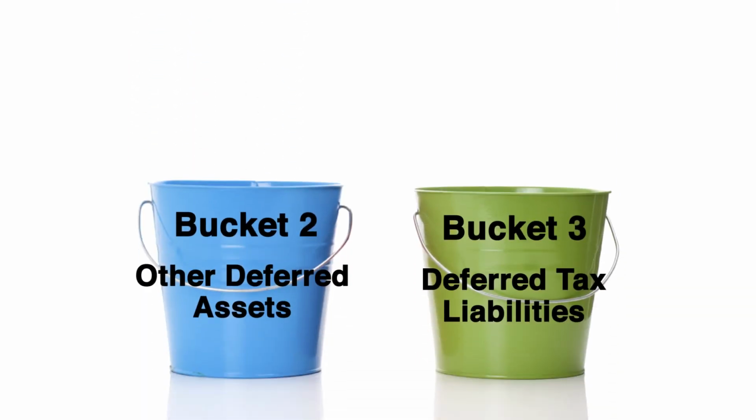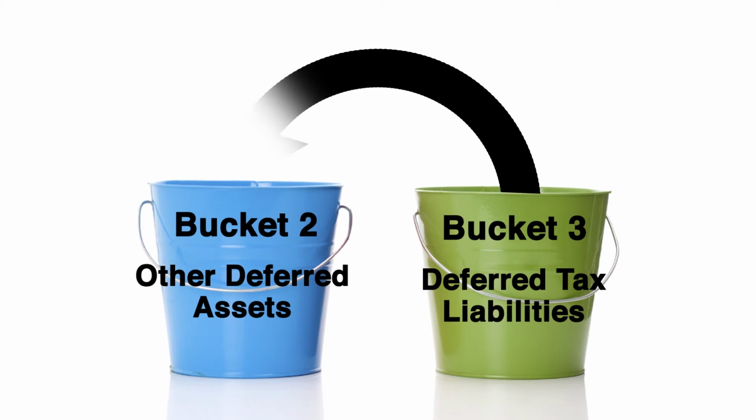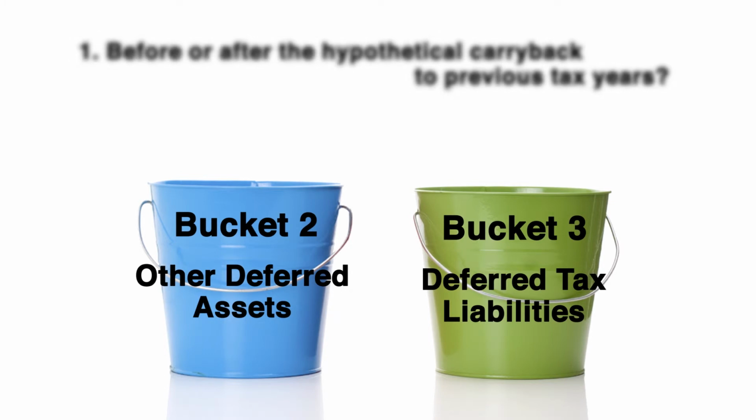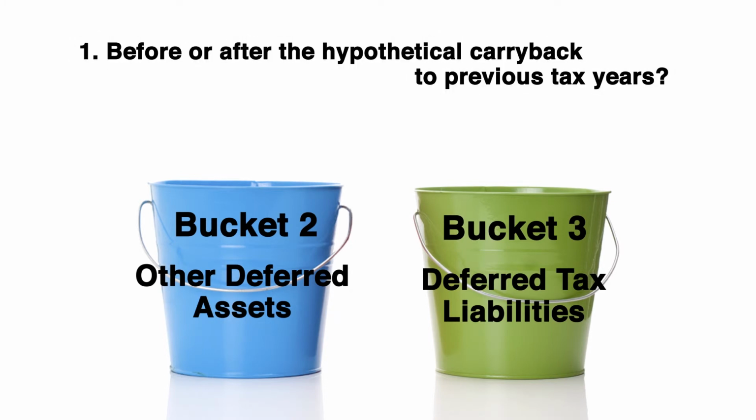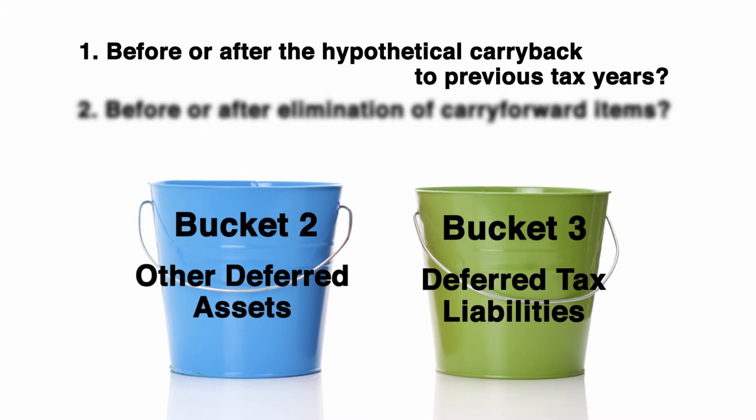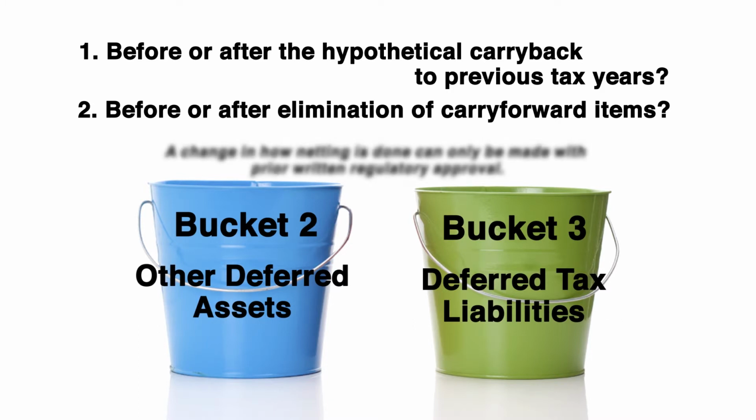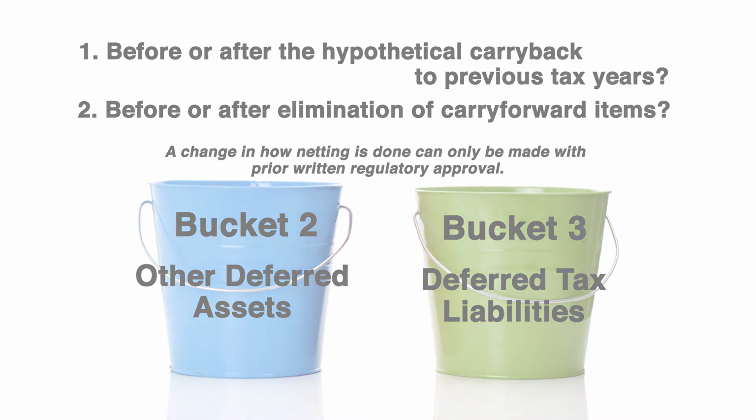One area of uncertainty relates to how the deferred tax liabilities grouped into Bucket 3 are to be netted against your deferred tax assets. One question is, should you net your deferred tax liabilities against deferred tax assets before or after the hypothetical carryback to previous tax years? Second question is whether the netting takes place before or after the elimination of the DTAs related to the carry-forward items. While the answers to these questions are still unclear, what is clear is that however an institution decides to net its deferred tax liabilities, it must remain consistent.